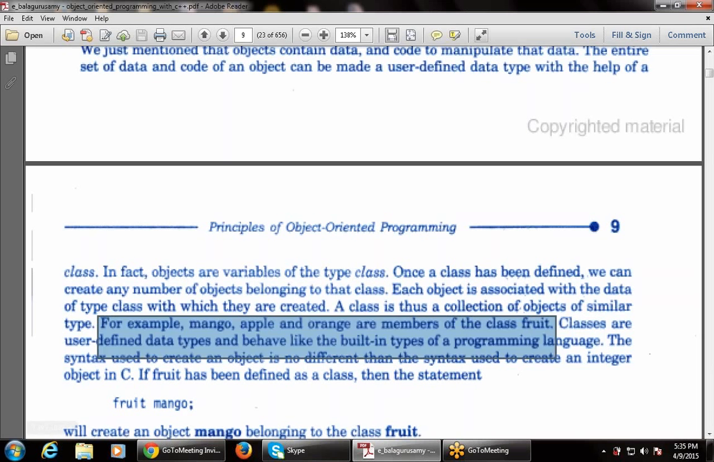So the next line is a very important line. Classes are user defined data types. So what is a class?